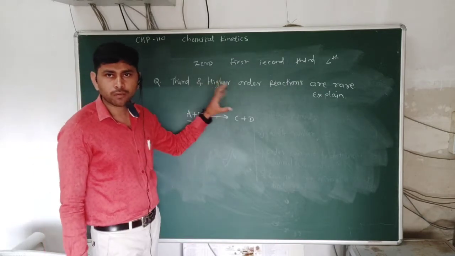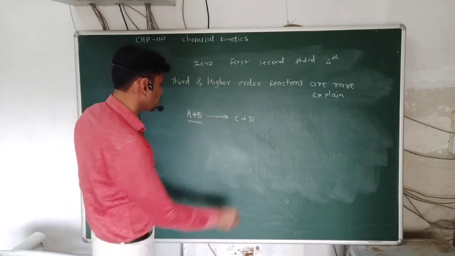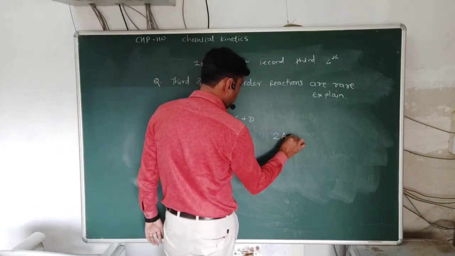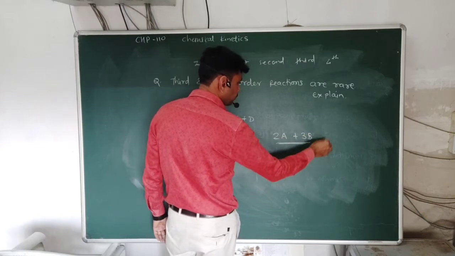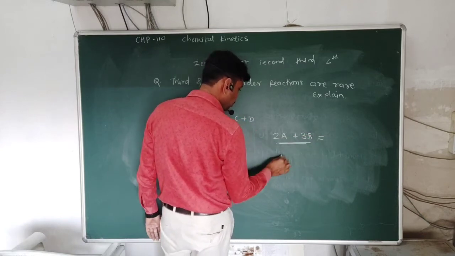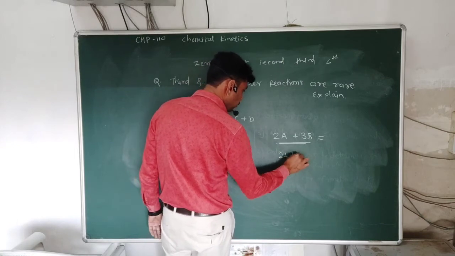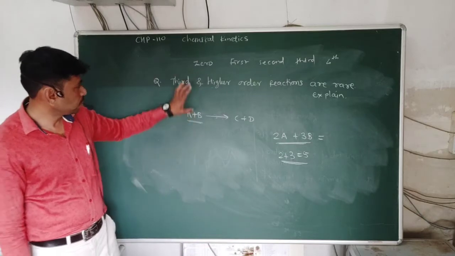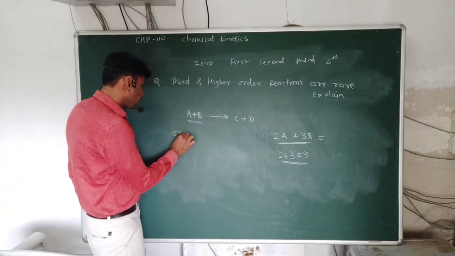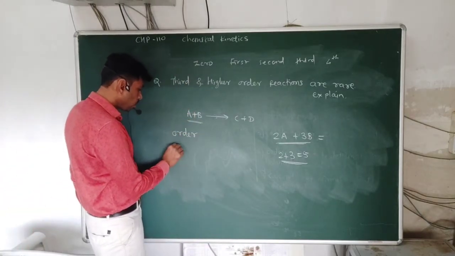Suppose that in this equation it is 2A and 3B. The total number for this reaction is 5, but neither the order of this reaction is 5, nor the molecularity.